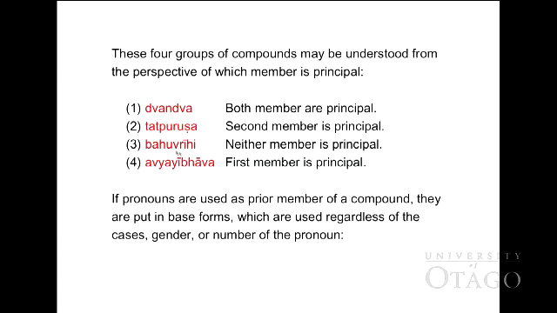In Bahuvrihi, neither member is principal because they are adjectives that modify other nouns outside this compound. And the last one, Avyayibhava, the first member is principal. If pronouns are used as the prior member of a compound, they are put in base forms, which are used regardless of the case, gender, or number of the pronoun.